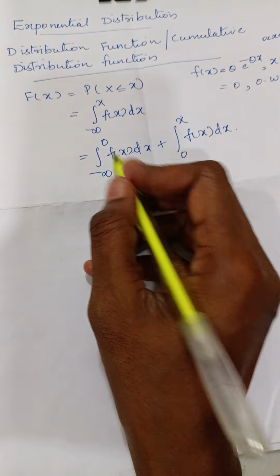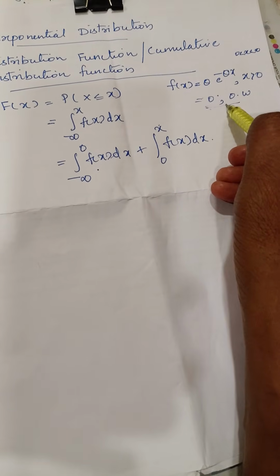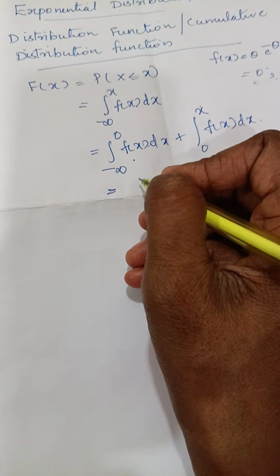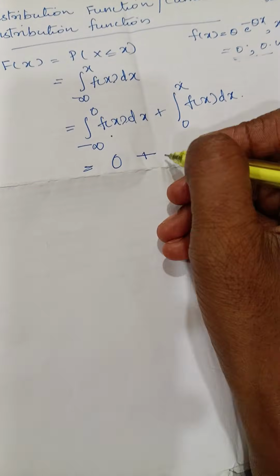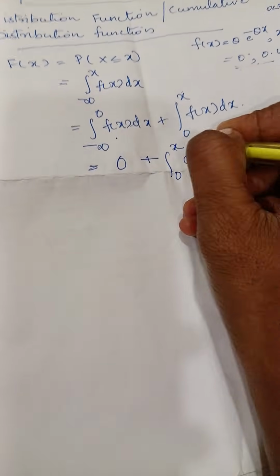From minus infinity to 0, f of x is what? For 0 to infinity, this is our f of x, and in all other intervals, it is 0. So in the interval from minus infinity to 0, our integral is 0, plus the integral from 0 to x. What is f of x? Theta e raised to minus theta x dx.